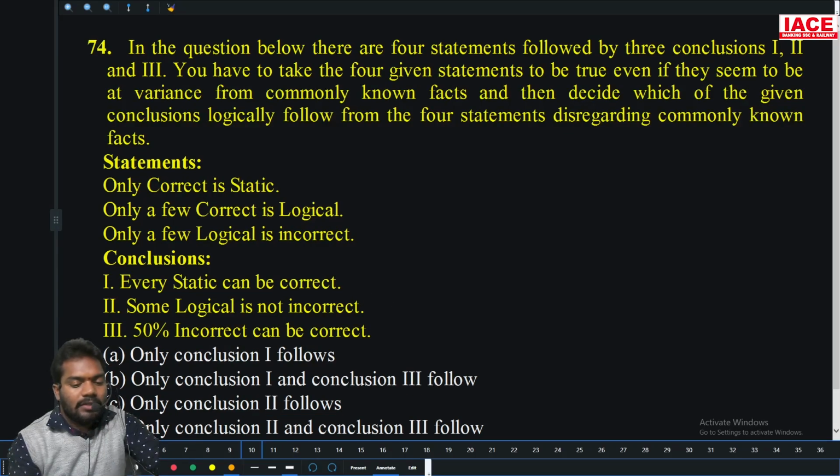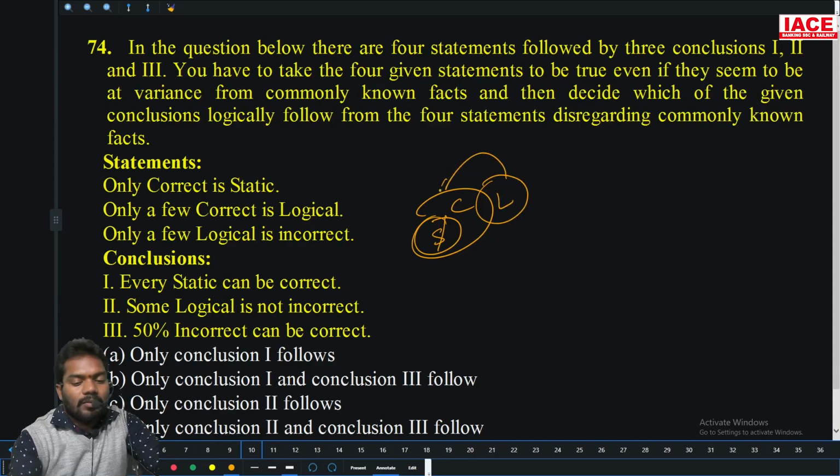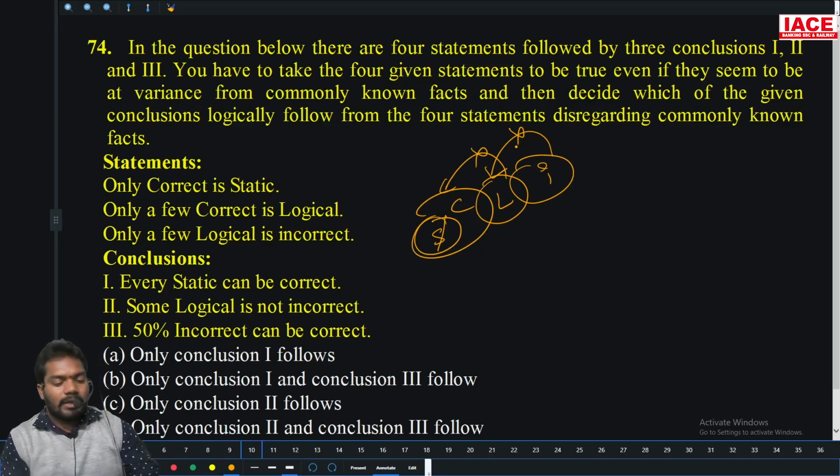Only correct is static. So all static is correct. Static is the restriction area. Only few correct is logic. Some part of correct is logic, some part of correct is not a logic. Only few logic is incorrect. Some part of logic is incorrect, some part of only few logic is incorrect. Okay. Some part of logic is not incorrect.